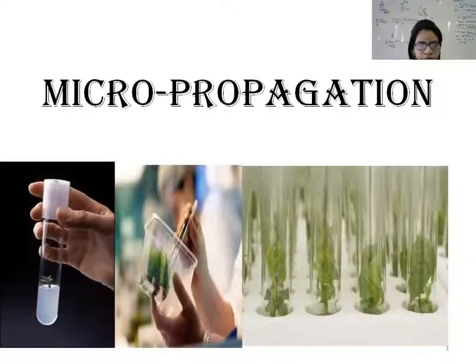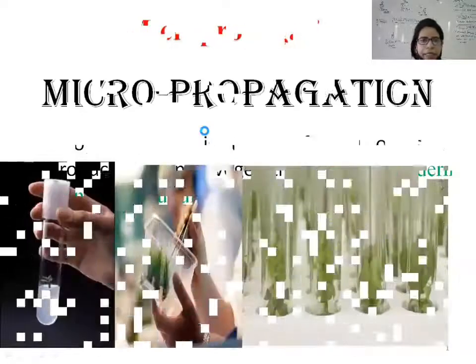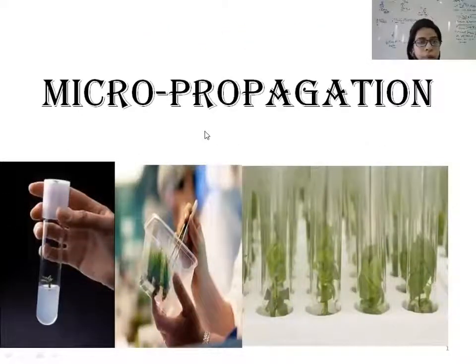Myself, Dr. Pallavi Mittal. Today we are going to discuss a plant tissue culture technique that is known as micropropagation. As the name indicates, micro means a very small plant part and propagation means multiplication. So when we multiply plants from a very small plant part, that technique is known as micropropagation.